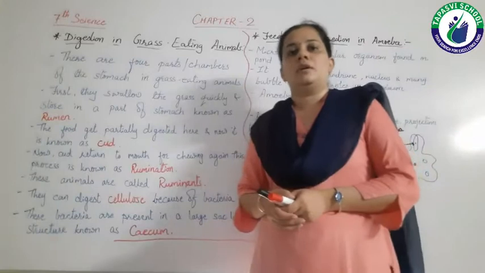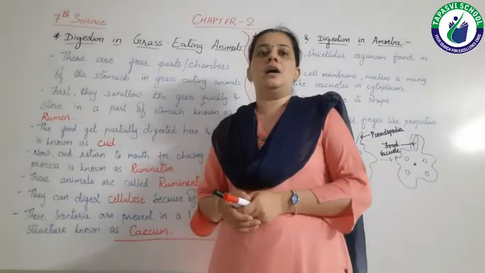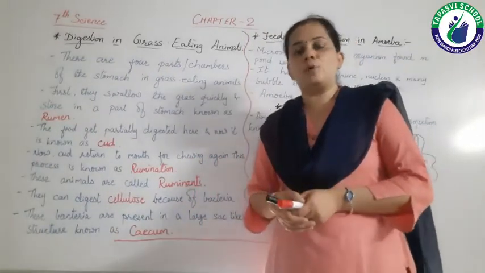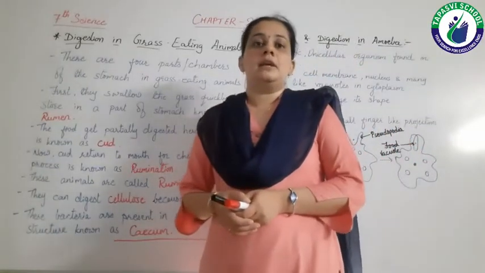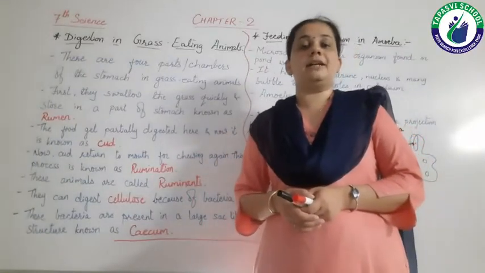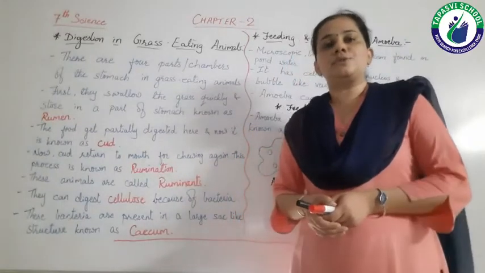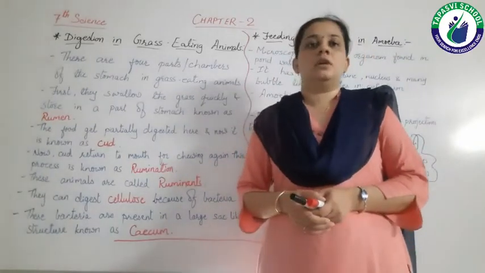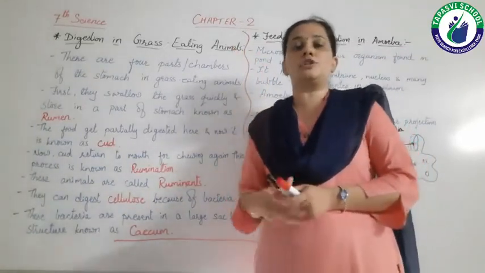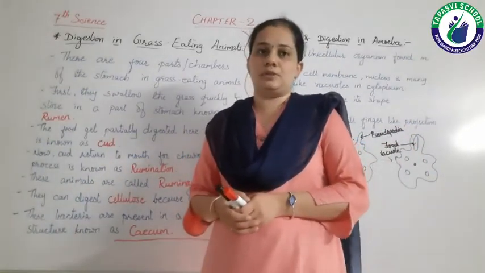Digestive juices convert the proteins into simpler substances. Now food enters the small intestine. Though the name is small intestine, it has a length of 7.5 meters and it is a very much coiled organ. The small intestine receives secretions from 2 glands, the liver and pancreas, and it also secretes its own secretion, known as intestinal juice.